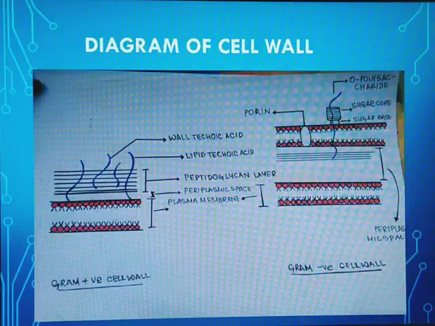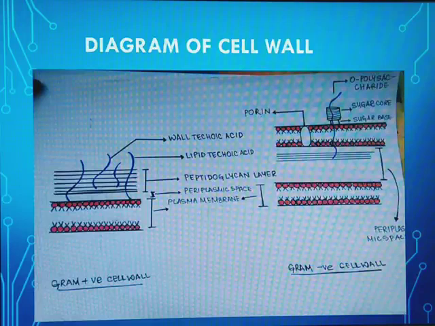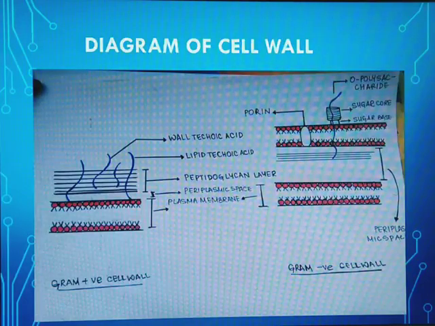The lipopolysaccharide is present from the peptidoglycan, which is present in a very small amount, but it comes out of the outer membrane. Now there are three components of the lipopolysaccharide. The first one is the sugar base. Upon the sugar base there is a sugar core. Upon the sugar core there is the O polysaccharide, or O antigen. Now this lipopolysaccharide is very important for the virulence of the gram-negative cell wall.